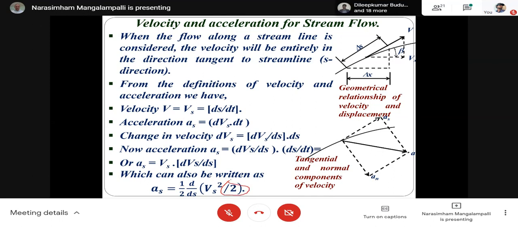This is not there. See, this is what it will be. As is equal to half d by ds of Vs squared. What is the half d by ds of Vs squared? Half d by ds of Vs squared is nothing but 2 into 1 by 2 dVs by ds into ds by dt. So that will be the same. So therefore,